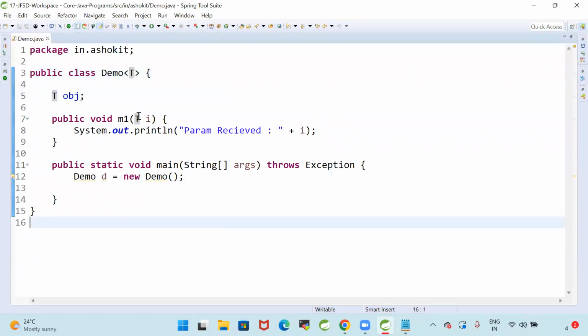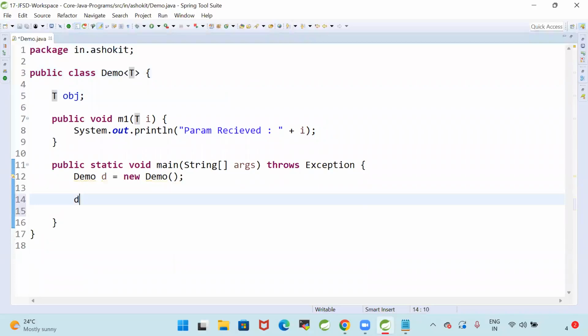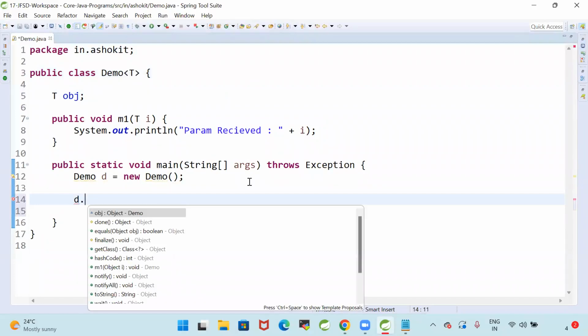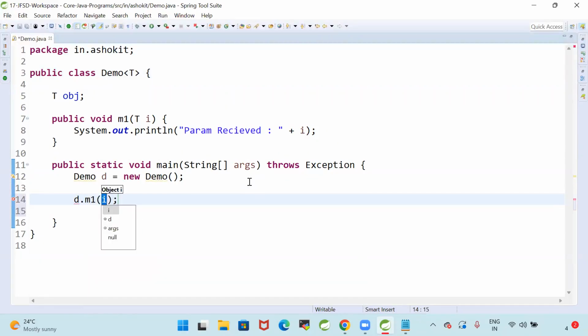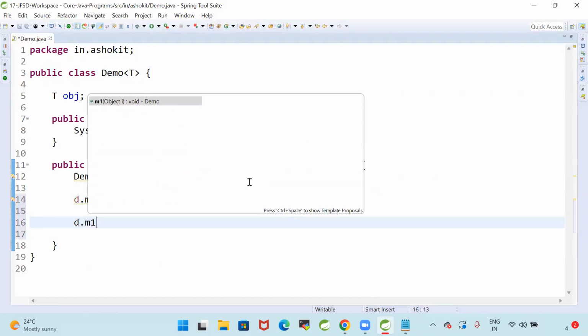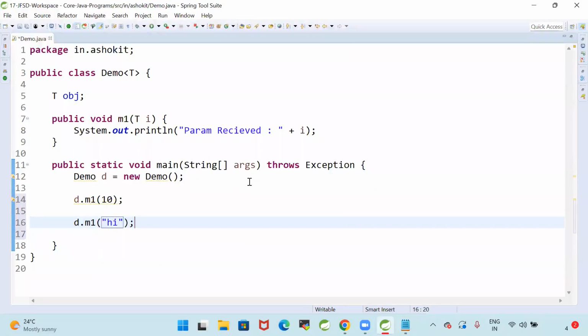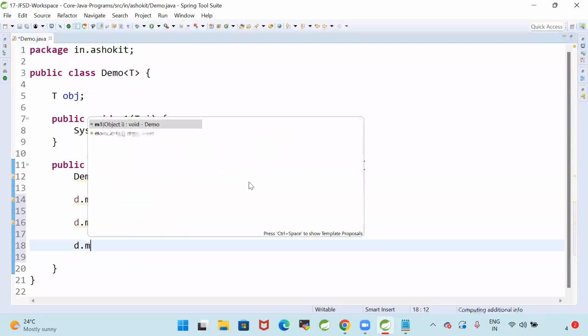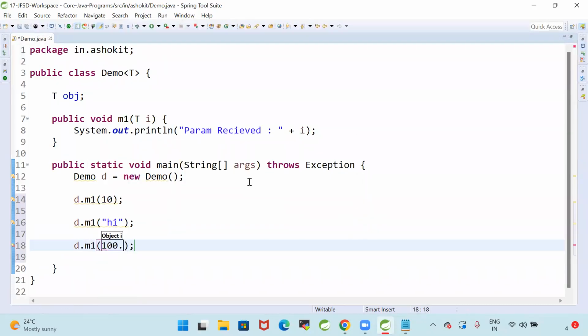Now, for the m1, I'm passing T as a parameter. Now, demo dot m1 method, I can pass 10. Demo dot m1 method, I can pass a string like "hi". Demo dot m1 method, I can pass 100.51 like this.